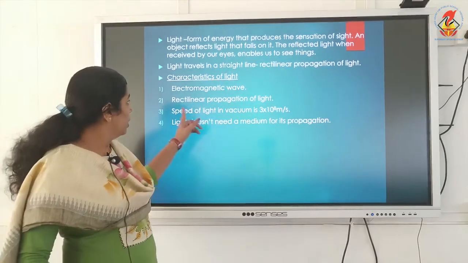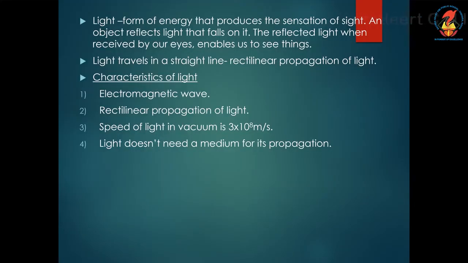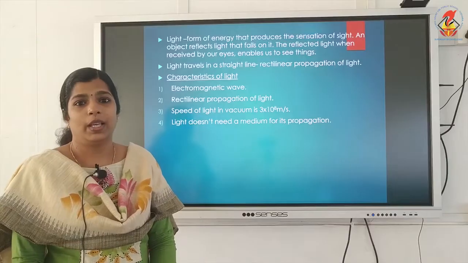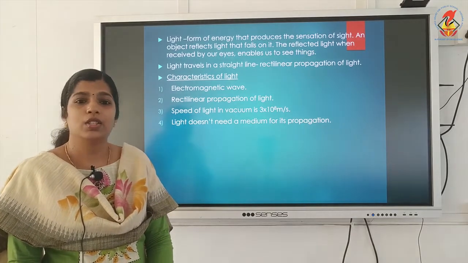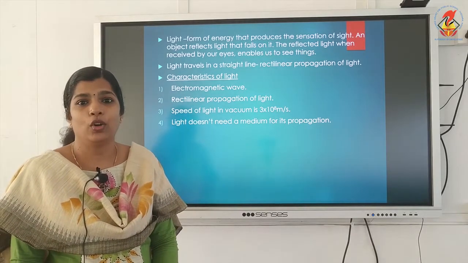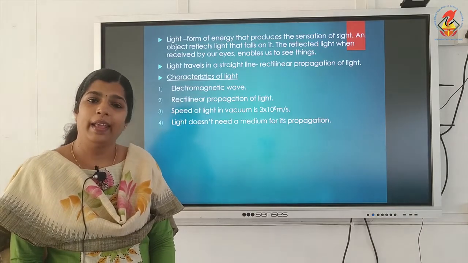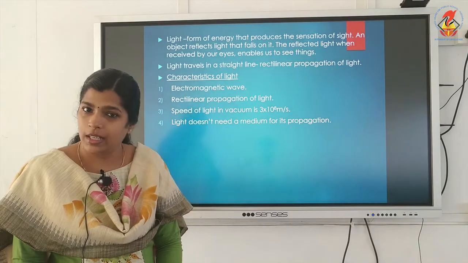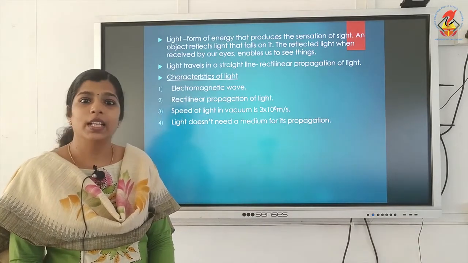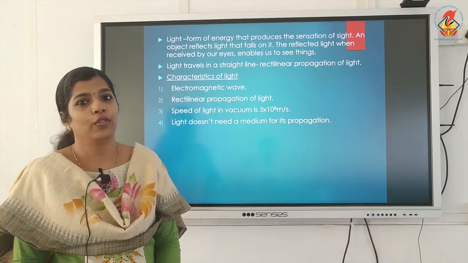The next important thing is that the speed of light in vacuum is 3 into 10 raised to 8 meter per second. Normally we denote it by the small letter c. That letter is used to represent the speed of light in air or vacuum. It travels in a straight line, that is known as rectilinear propagation of light.